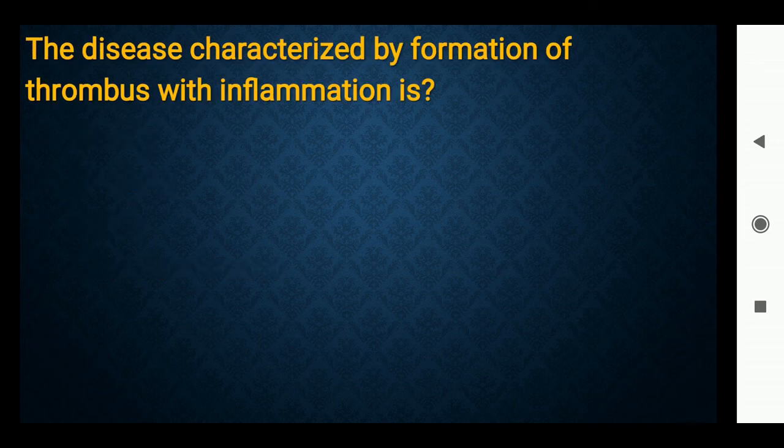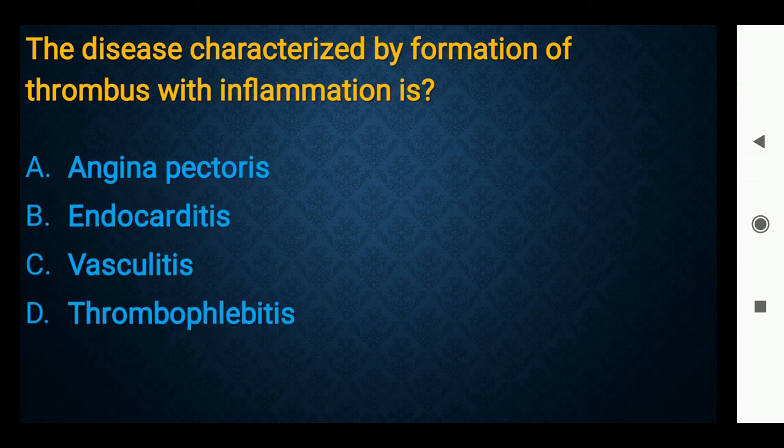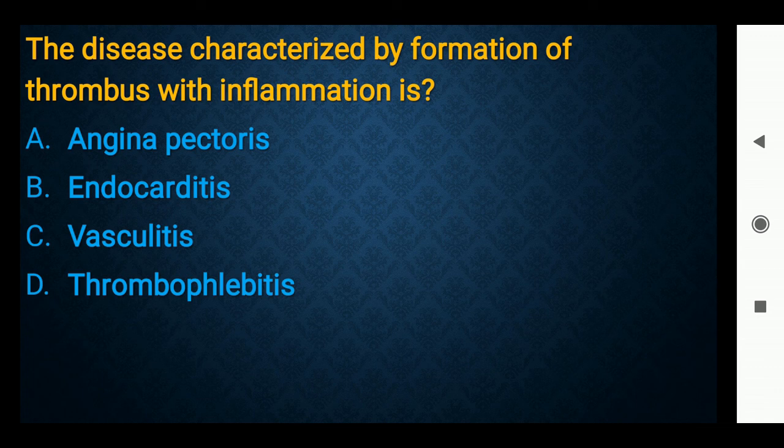Next question is, the disease characterized by formation of thrombus with inflammation is thrombophlebitis. Options are angina pectoris, endocarditis, vasculitis, thrombophlebitis. Right answer is thrombophlebitis.